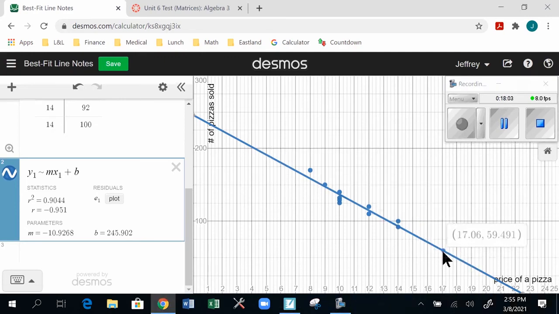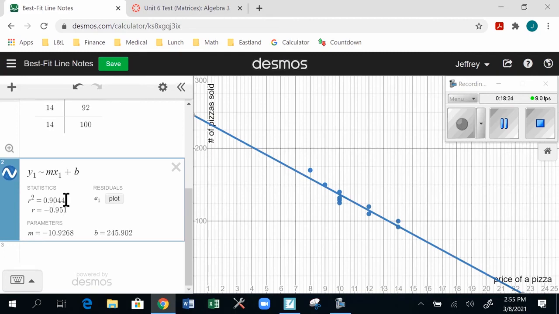So if I want to predict like an $18 pizza, I can just slide here and say if I charge $18 for my pizza, I predict I'd be able to sell about 49 pizzas. Likewise, I could slide here to like a $5 pizza. If I sold my pizza for $5 a piece, I predict I'd be able to sell about 191.